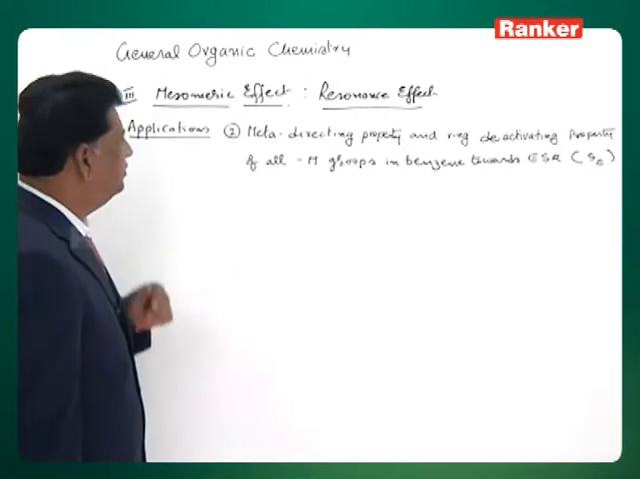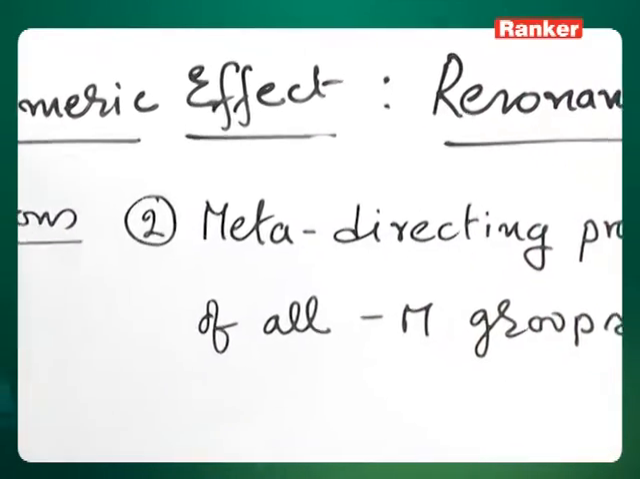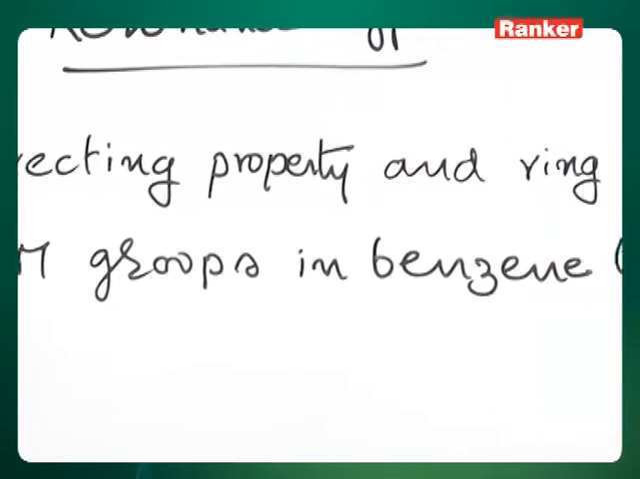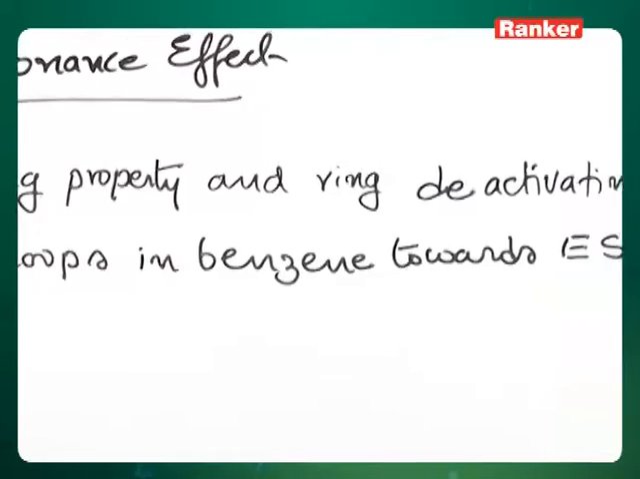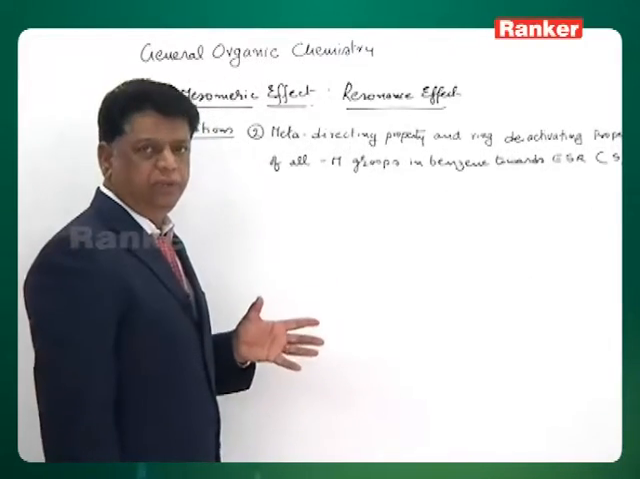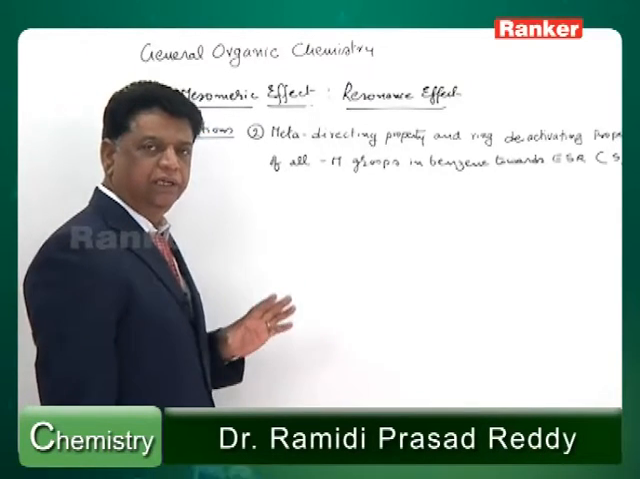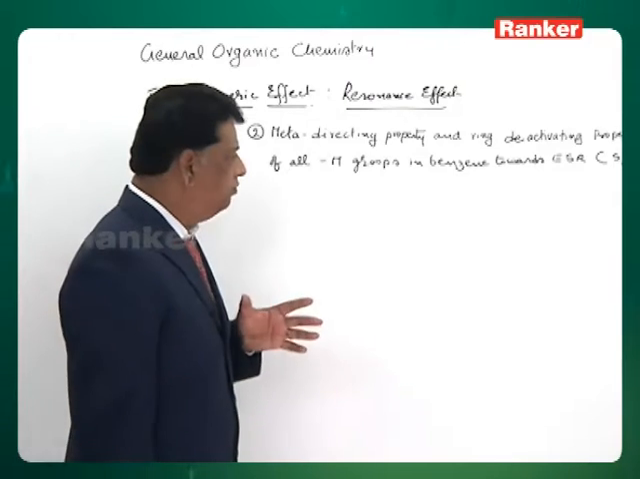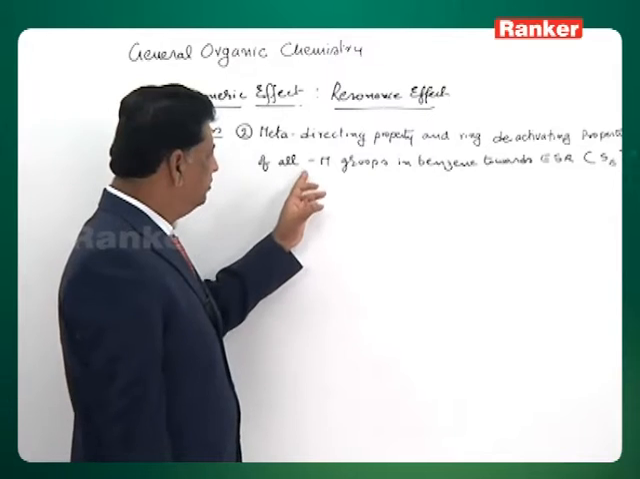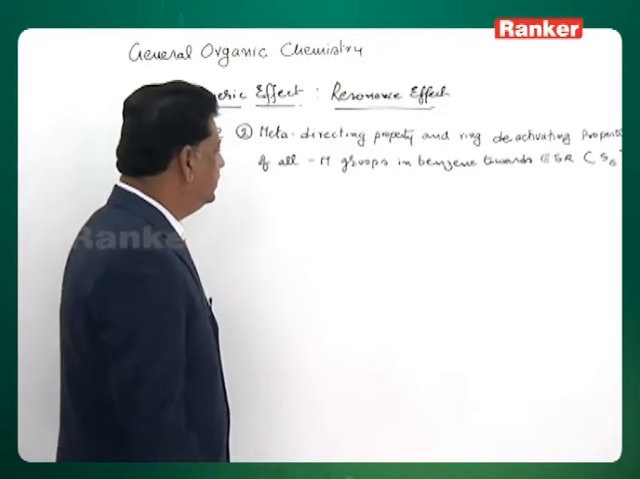Let us see the second application of this mesomeric effect: the meta-directing property and ring deactivating property of all minus M groups in benzene towards electrophilic substitution. That means if any electron withdrawing group is already present on the benzene and you are introducing a new group, irrespective of the nature of the new group, if it is an electrophile, that is the only condition. It can be a chloro or nitro or sulfo, but if it is an electrophile, according to the nature of this minus M, the incoming group is directed to the meta position, that is the third position.